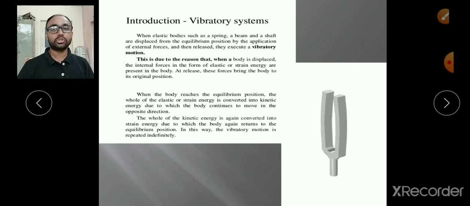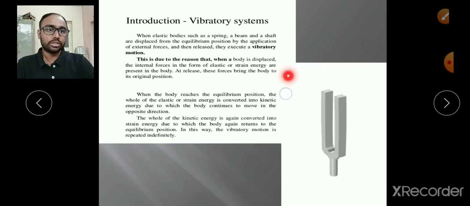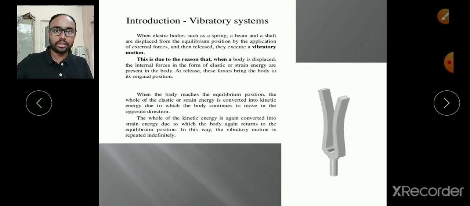Again, it depends on that external force applied, whether you are continuing the force or whether you applied the force only once. Depending on that, we have different types of vibratory systems or vibrations or vibratory motions. Now that we will see in the next part, but here, yes, such a motion is called vibratory motion. This is the best example because everybody has seen a tuning fork at least at their intermediate level, so that's why I have given this example.